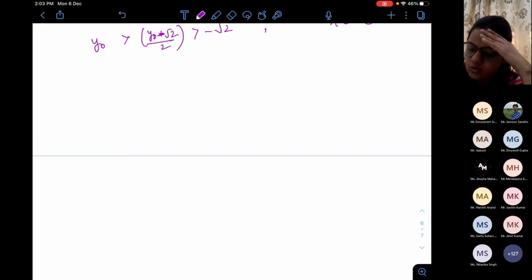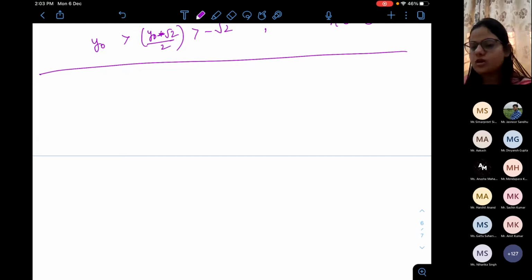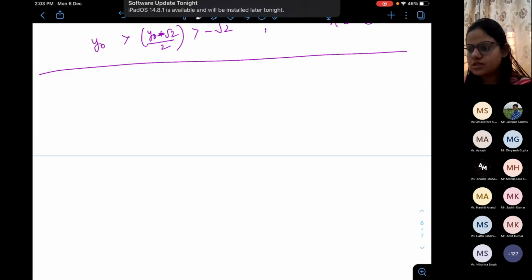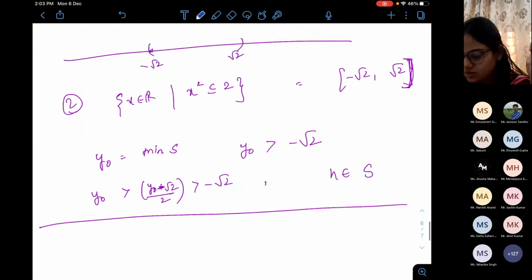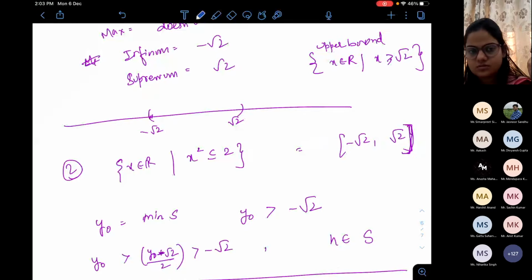Ma'am, I have a doubt. Can you scroll up a bit? You wrote y naught is the minimum of S, right? Then y naught should be less than minus root 2, right?